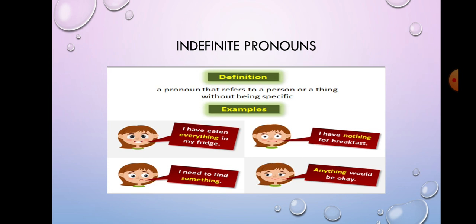Similarly, see what the examples are: everything, something, nothing, anything. These all are examples of indefinite pronouns. It means we cannot give you the specific number, or we cannot say exactly who or what they are. That is indefinite pronouns.